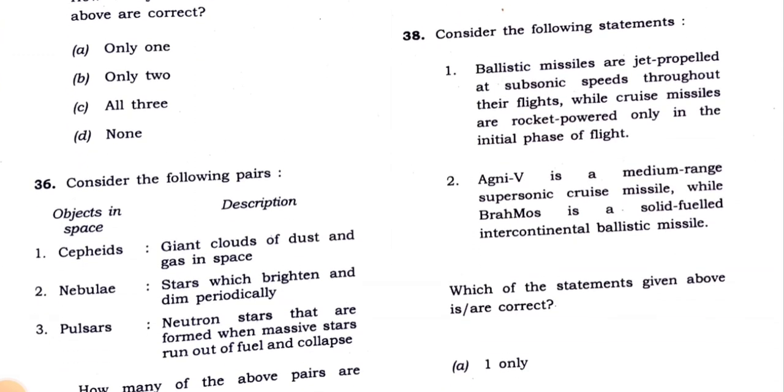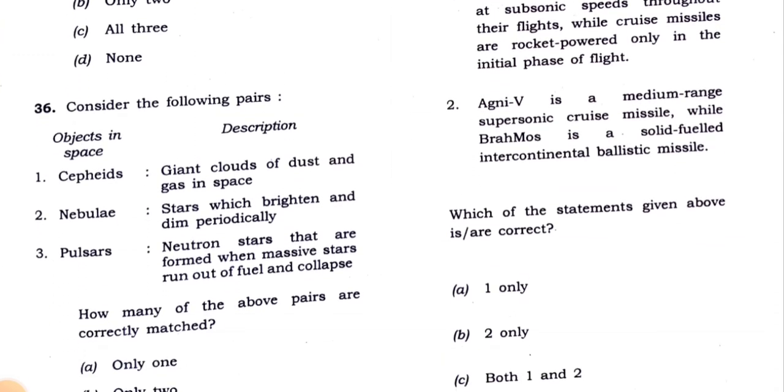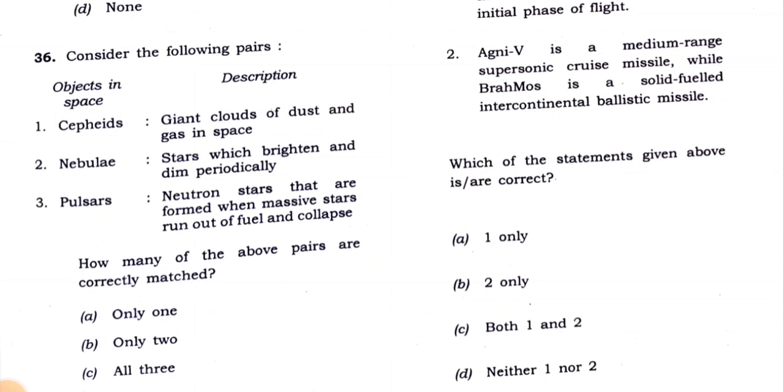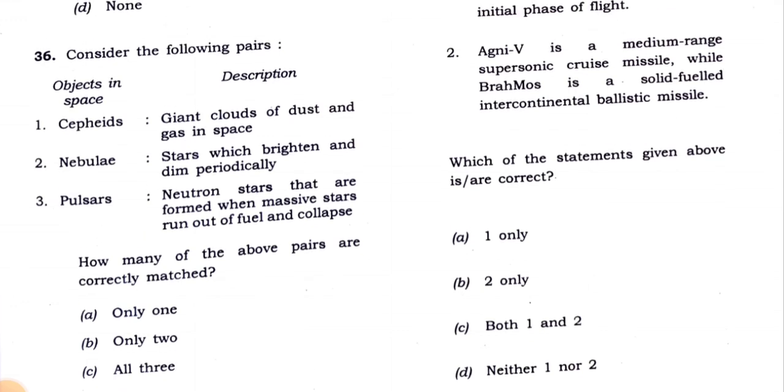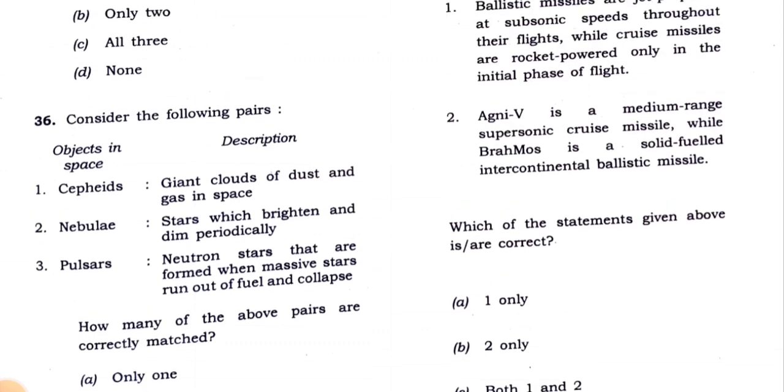36th. Consider the following pairs. Objects in space. Cepheids, giant clouds of dust and gas in space. Nebulae, stars which brighten and dim periodically. Pulsars, neutron stars that are formed when massive stars run out of fuel and collapse. So in case of 36, only one is correct. That is only one answer is there. That is option A is the correct answer.